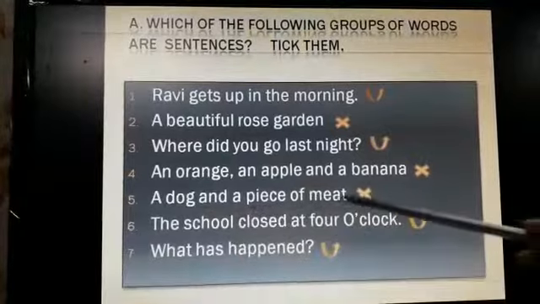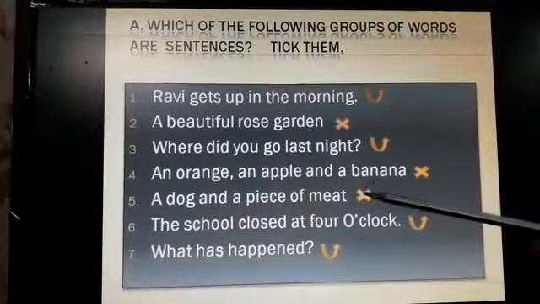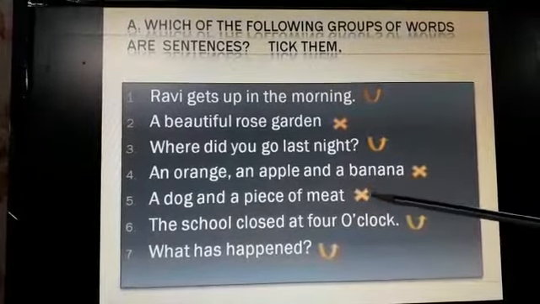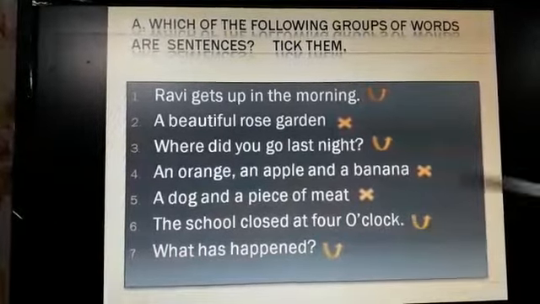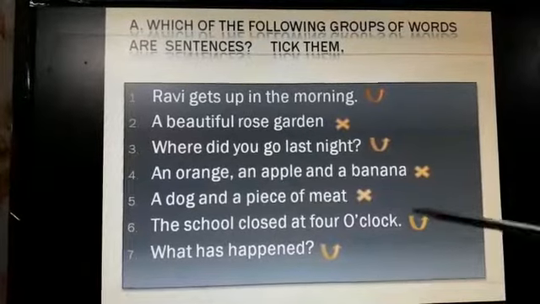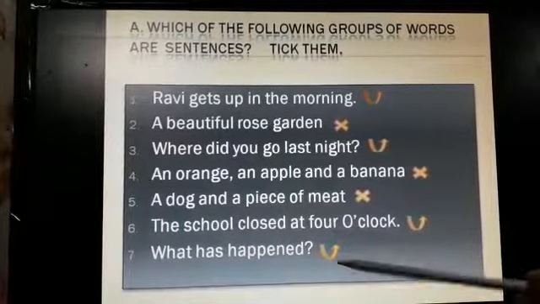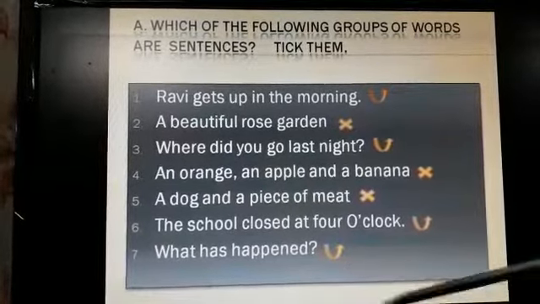A dog and a piece of meat. Of course, it's only a group of words. It's not a correct sentence, so it is wrong. The school closed at 4 o'clock. It's correct. It gives complete meaning. What has happened? It's a question, and it is correct. It's a correct sentence.